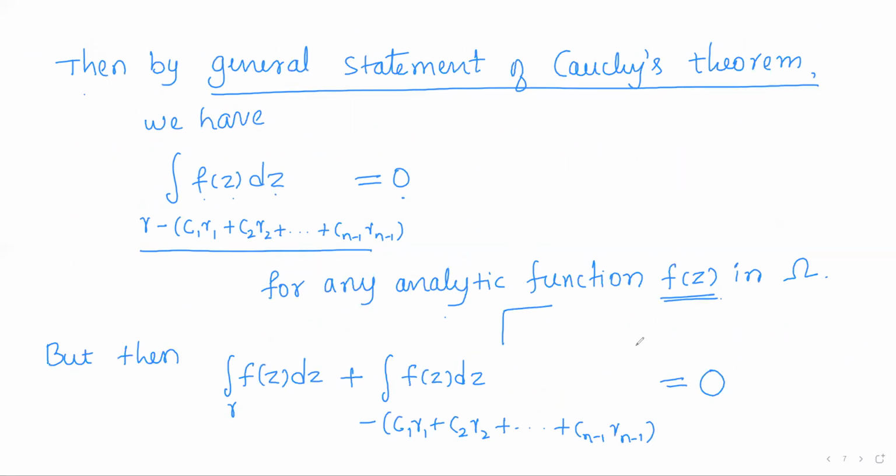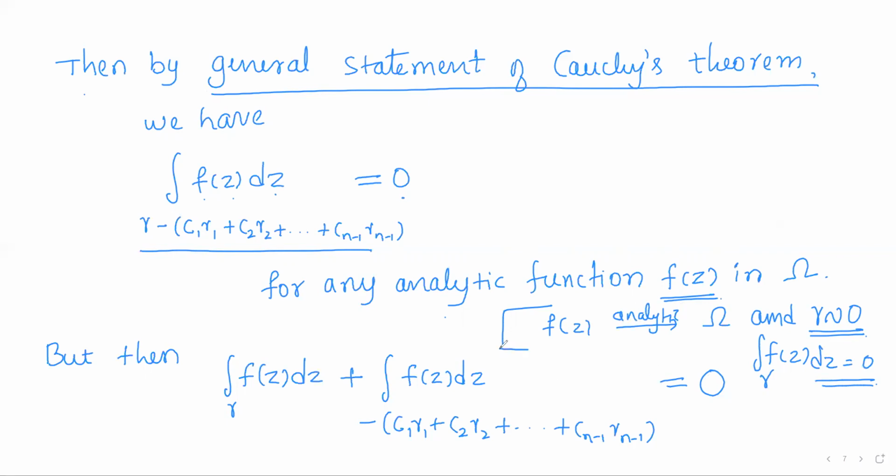Because the general statement of Cauchy's theorem states that if f of z is any analytic function in omega and gamma is any cycle which is homologous to 0, then the integral of f of z over gamma will be 0.